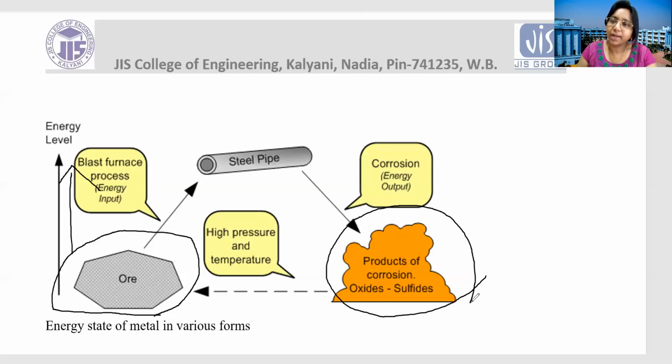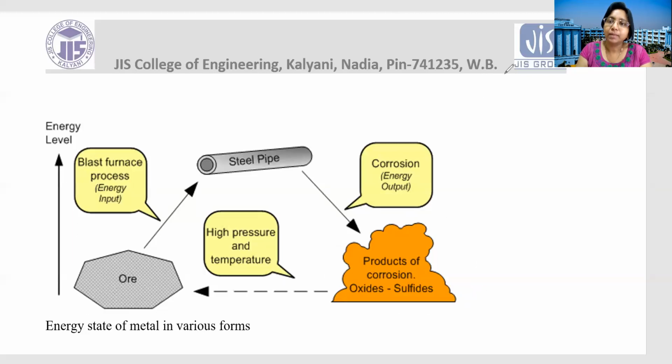Ore is thermodynamically stable, but this material is thermodynamically unstable. Now, it has a tendency to become thermodynamically stable. That is why the metal will react with chlorine or sulfide or oxygen to become thermodynamically stable. That is why when the metal is exposed to the environment, it becomes corroded. This is the reason why metals are corroded.